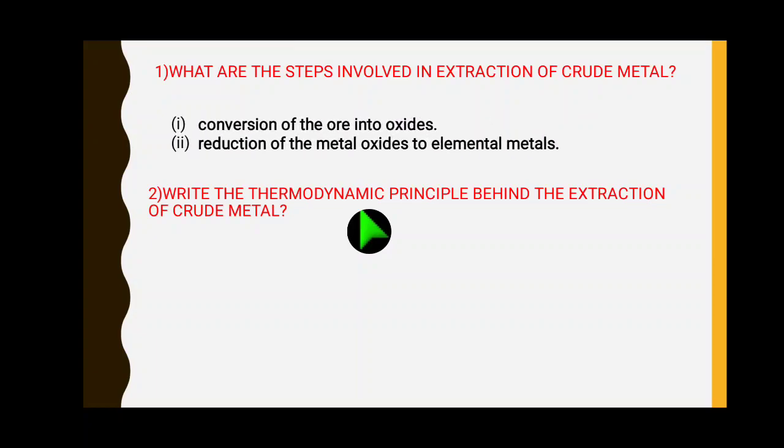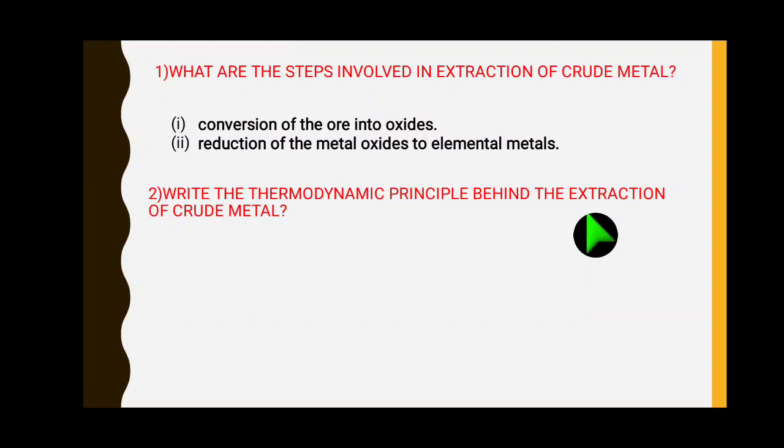For getting the metal, the ore has to be converted into oxides. So, conversion of the ore into oxides, right? Step 2, the metal oxide. After conversion, the metal oxide is reduced to metal. So, the reduction of the metal oxide to elemental metals, right? So, now question number 2. Write the thermodynamic principle behind the extraction of crude metal.